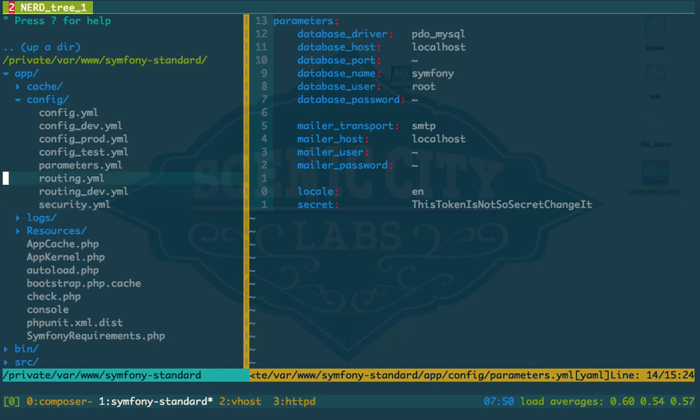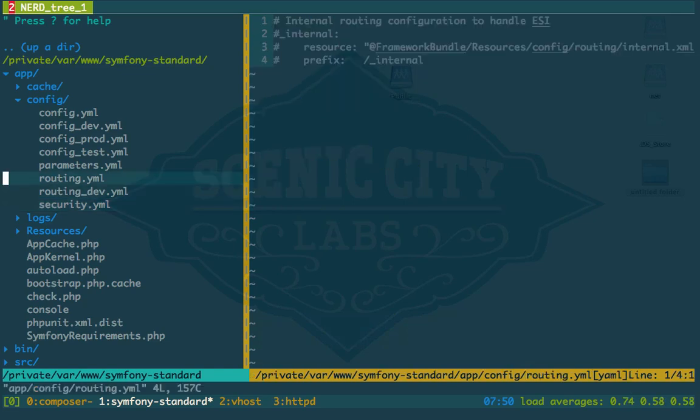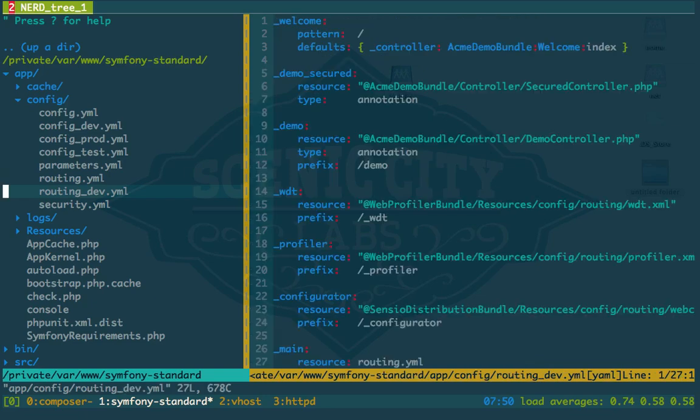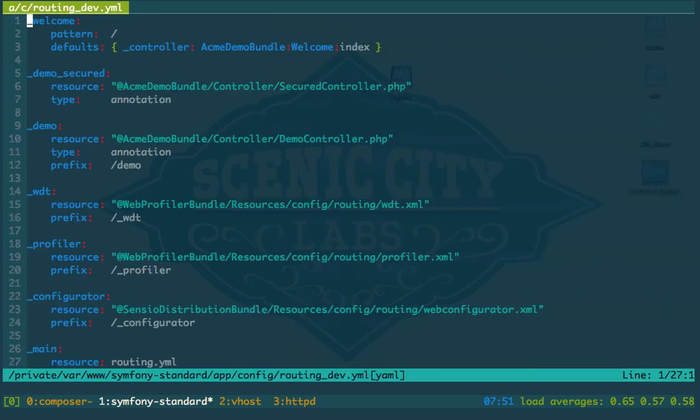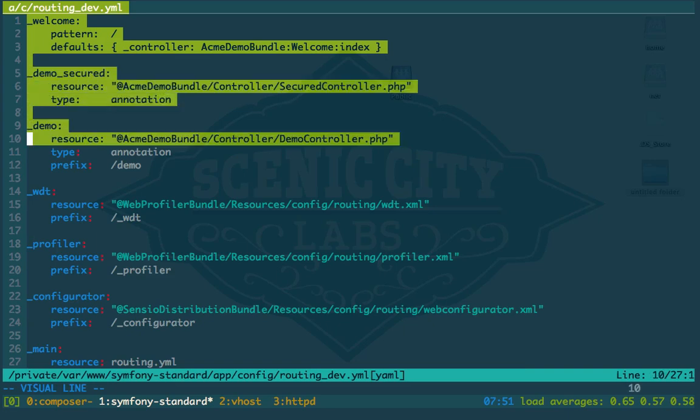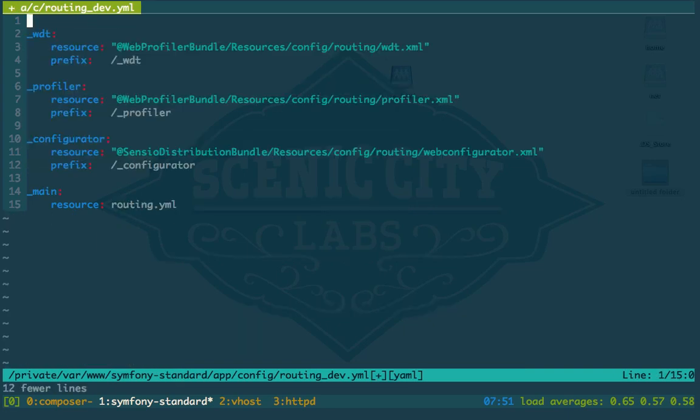So now that we got this stuff taken care of, let's go ahead and actually remove this Acme demo bundle. So we're actually going to need a couple files open. If you open up the config folder, go under config, you want routing_dev.yaml. You're going to see welcome demo, secured demo. So get rid of those.